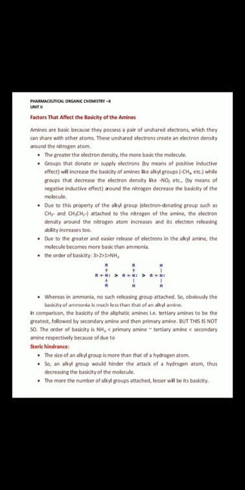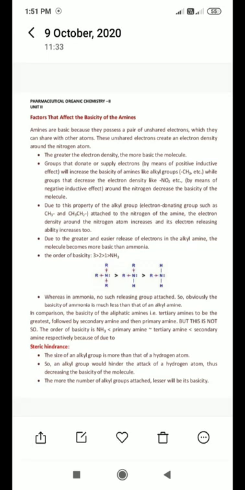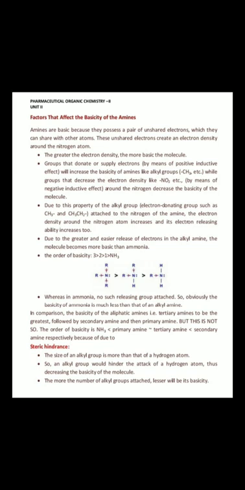According to the positive inductive effect, tertiary amines contain three alkyl groups, so they have a more electron rich center at nitrogen compared to secondary and primary amines.